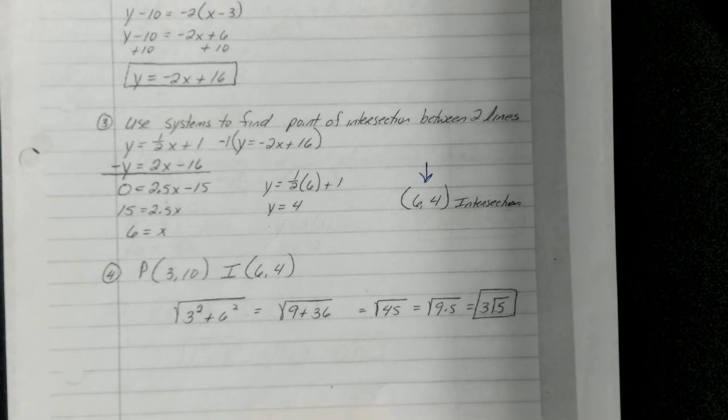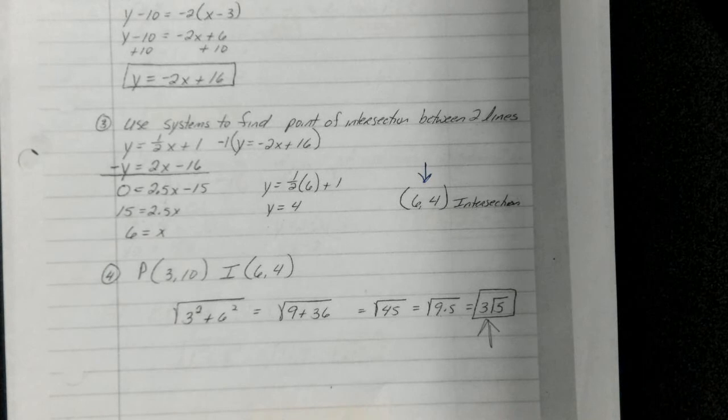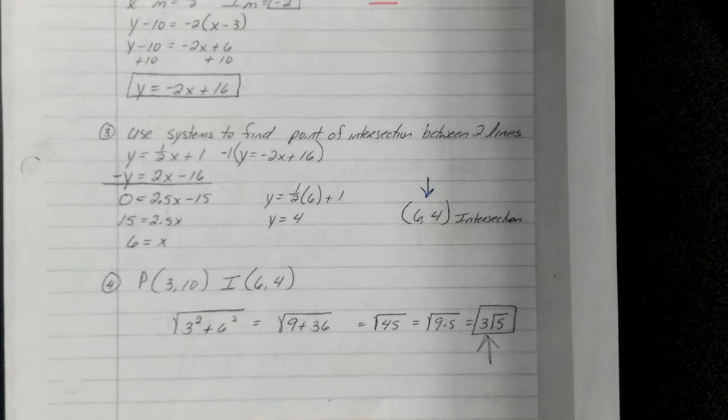So again, 4-step problem, because this is the answer. That is the distance between our point and the line that was given. But the hard part comes from remembering which point to use when to get that equation, okay?